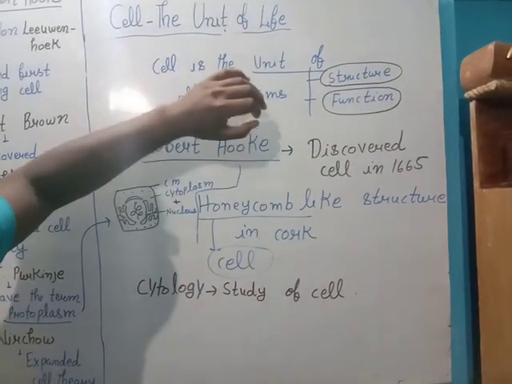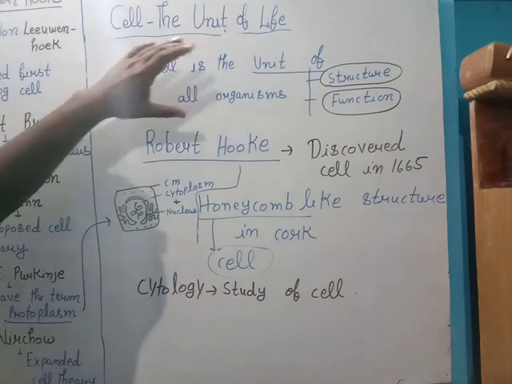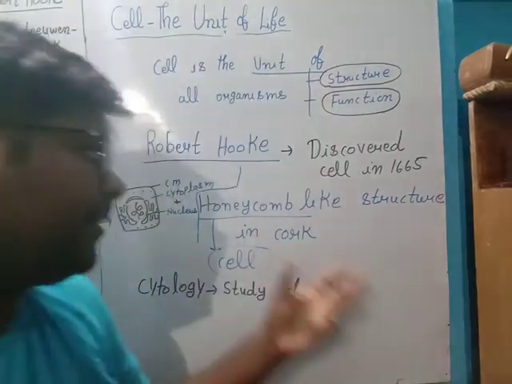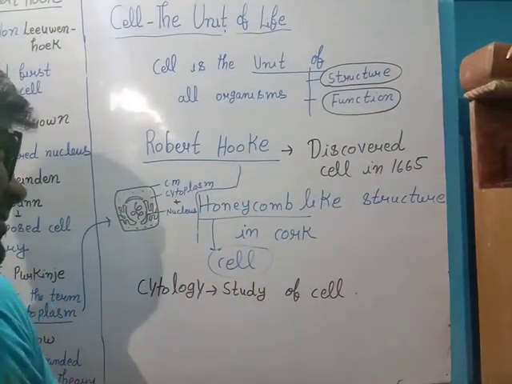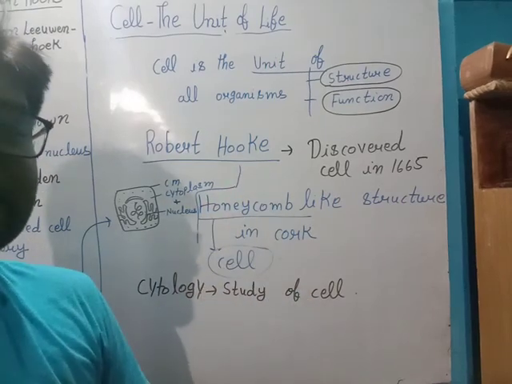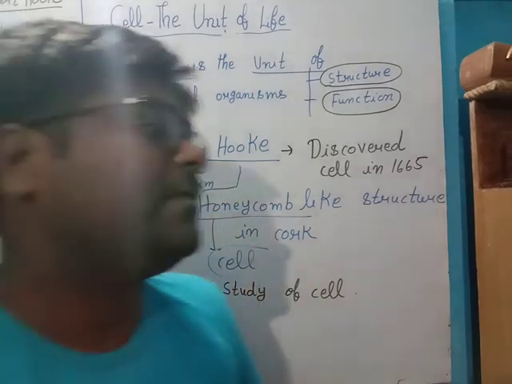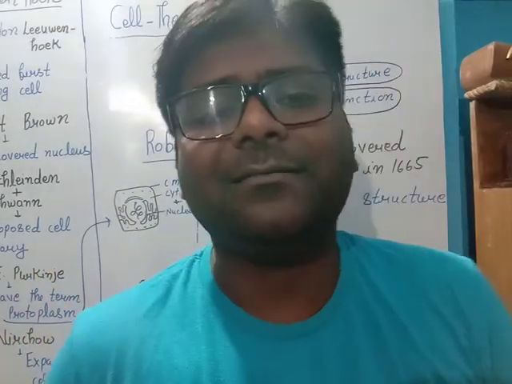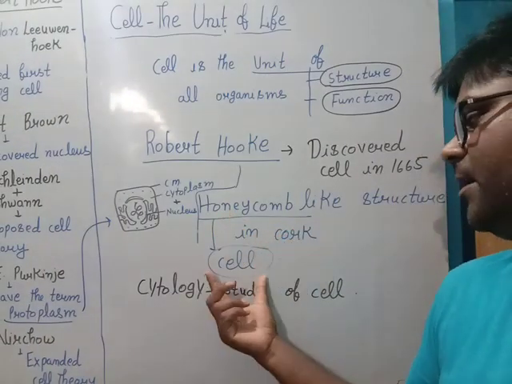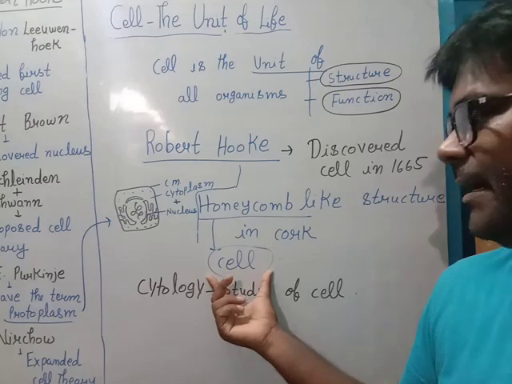I taught you what the unit means. Then Robert Hooke was the scientist who discovered cell, and that discovery was completely accidental. He got a cork, cut slices of cork, and after cutting he saw under the microscope and he got a honeycomb like structure. He called that structure cell.